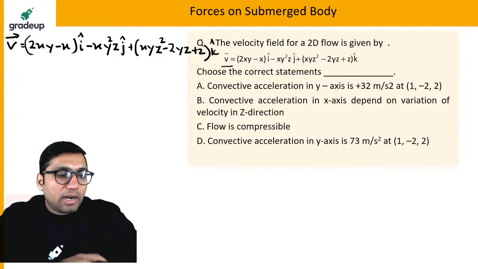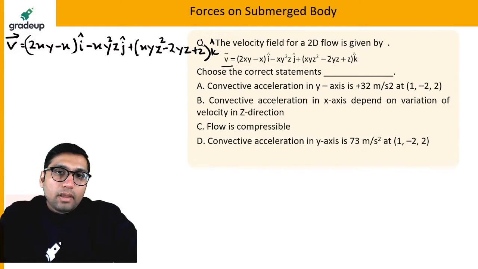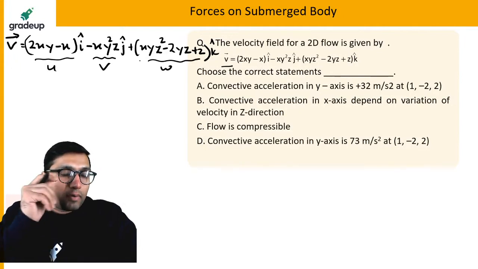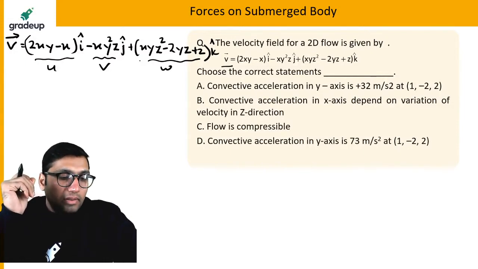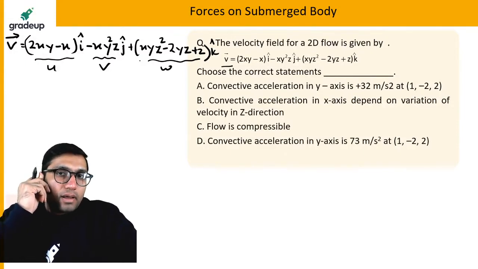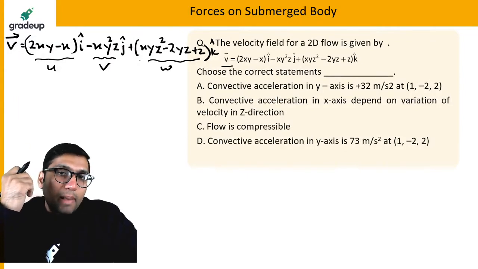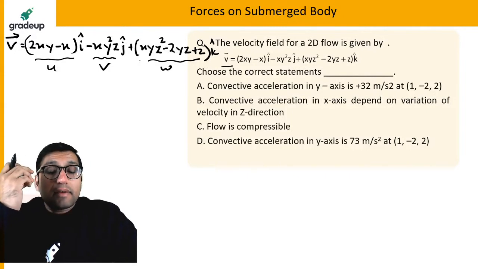This is what is written here. Okay, I hope it is visible now. So basically this is the u component of velocity, this is the v component of velocity, and this is the w component of velocity. These are three components of velocity given. You have to choose the correct statement. Now this question, as you can guess from here, is an MSQ type question. Okay, so tell me the answer everyone quickly.